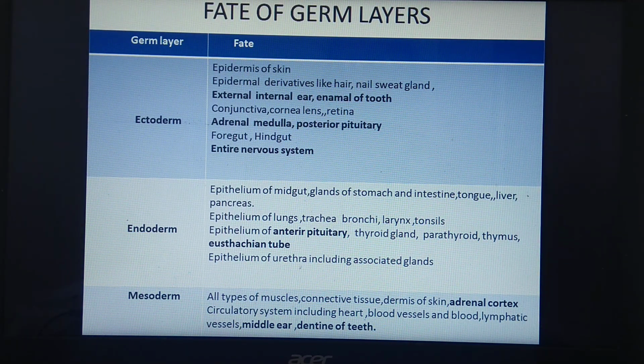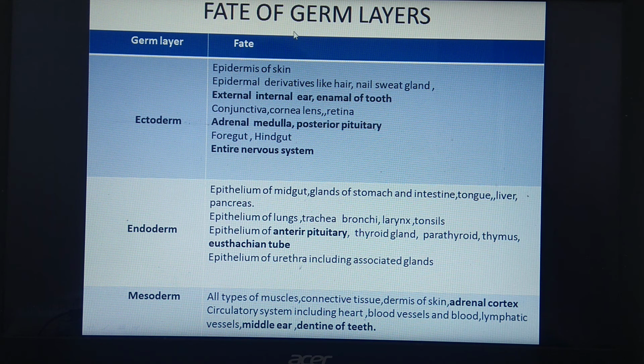Now we will see the fate of three germ layers. This is the chart for the fate of three germ layers. See here, ectoderm, endoderm and mesoderm are the three germ layers formed, and these germ layers give rise to specific structures, and that is called the fate of germ layers, that is the future of germ layers. We will see here about ectoderm. What is the fate of ectoderm?